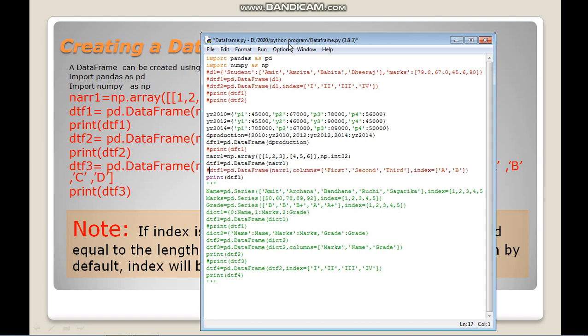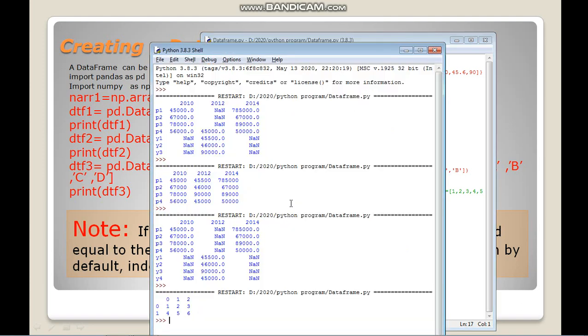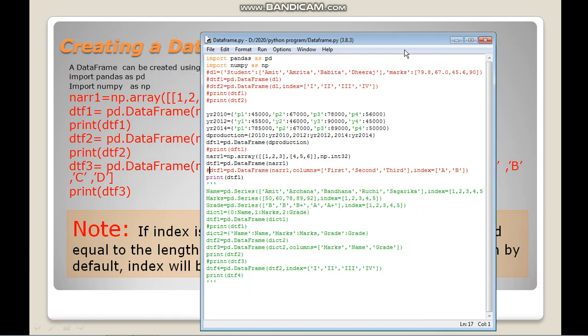So what will happen here? Let us check. You have 0, 1 here. I have not mentioned the column name and the row name. That's why it has shown 0, 1, 2, 3. Okay. Now if I want to mention the column index and the row index, instead of this one, you can write this code.